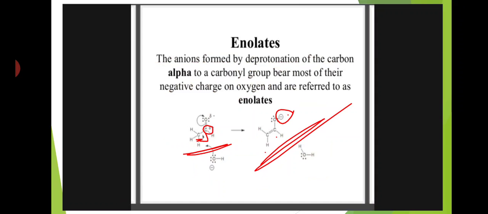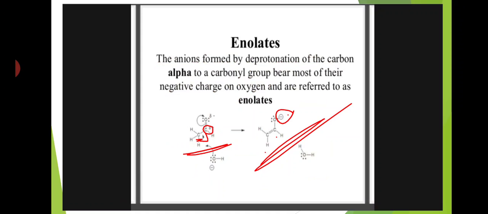Next are the enolates, the anions formed by deprotonation of the alpha carbon of a carbonyl group, where the oxygen gets the negative charge. It is called an enolate. The carbon adjacent to the carbonyl carbon is the alpha carbon, and hydrogens on it are called alpha hydrogens.